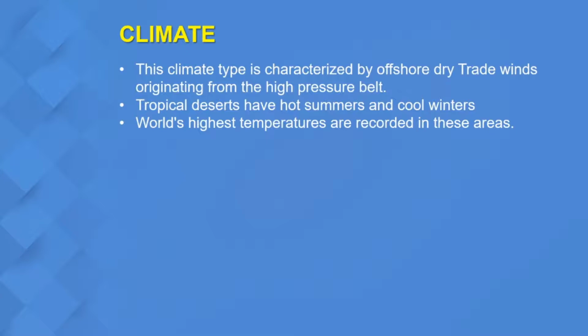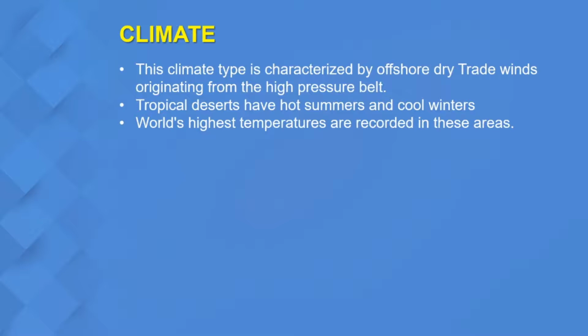What type of climate do they have? This climate type is characterized by offshore dry winds. The winds which these tropical desert regions get are very dry because the wind blows from the land masses. Therefore they are not onshore. Onshore means from the sea, and they don't get those winds. They get offshore winds, which blow from the land. So those winds are dry.